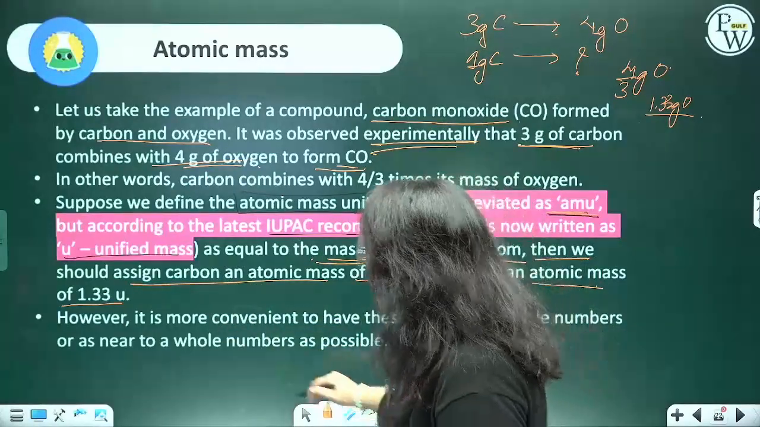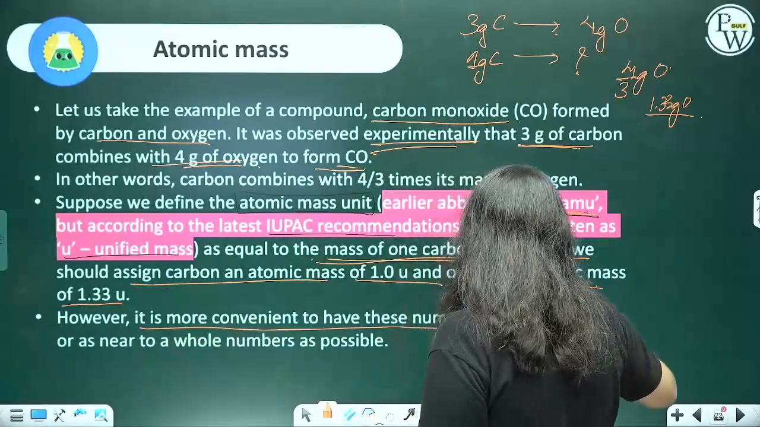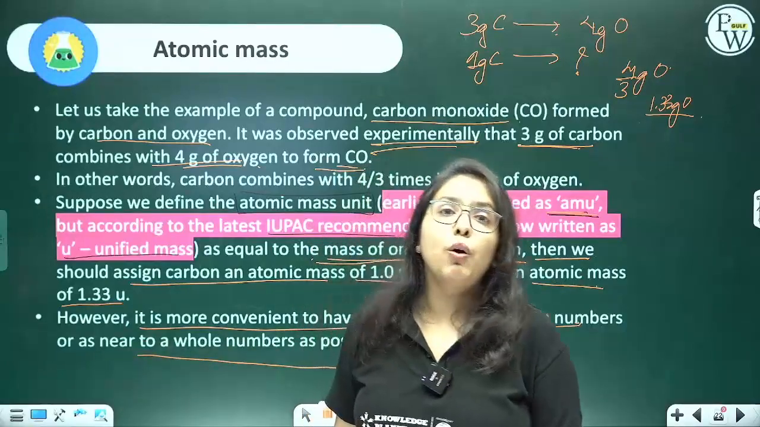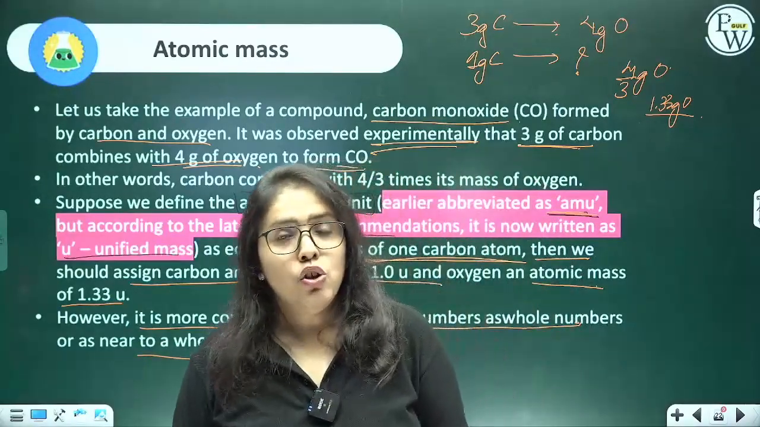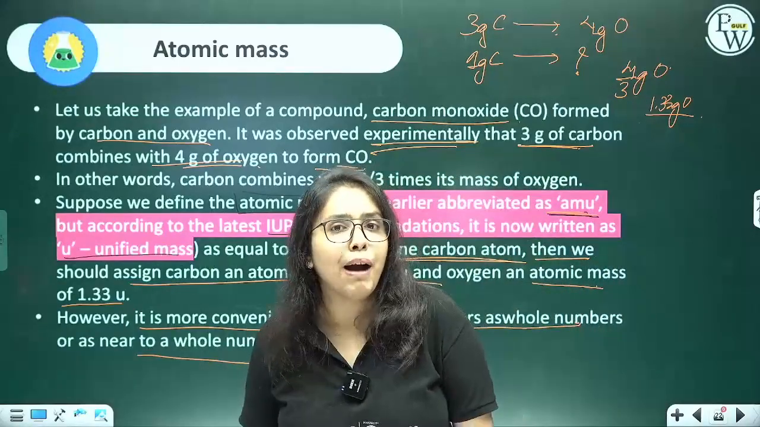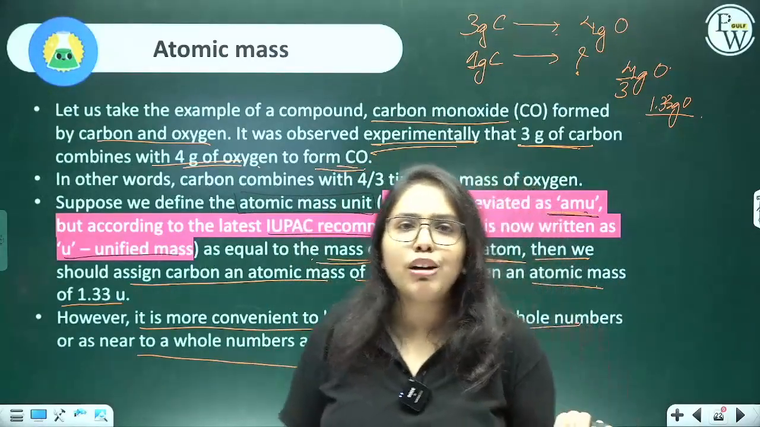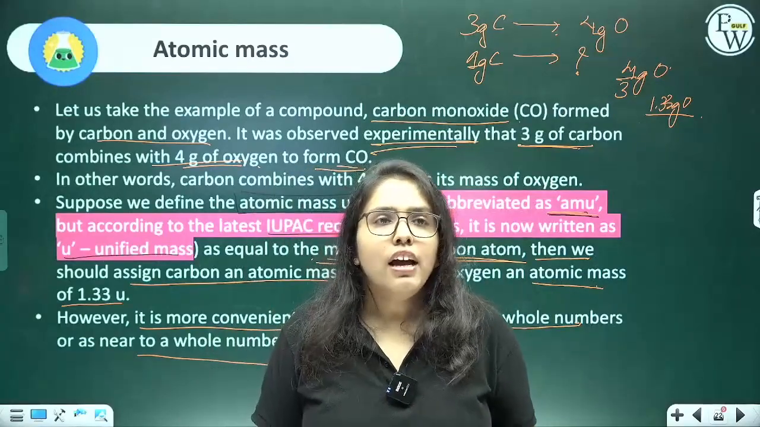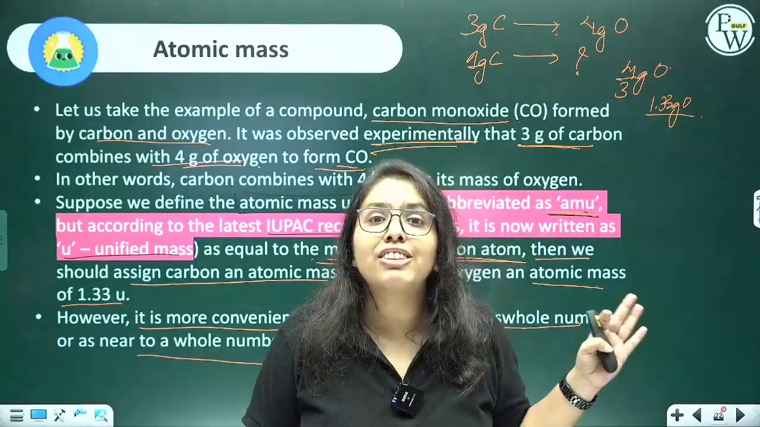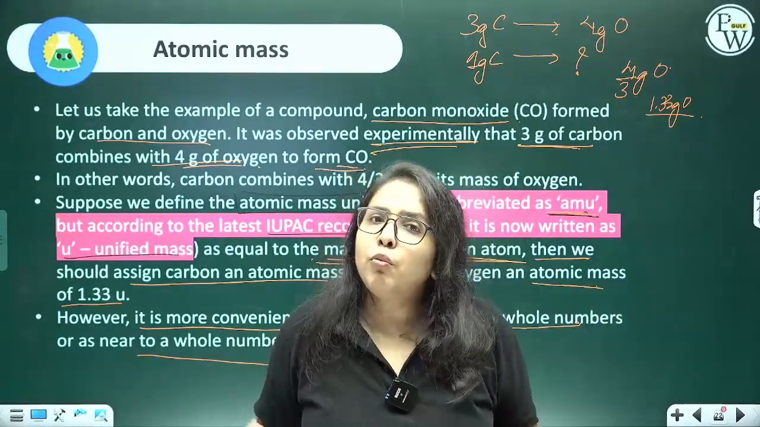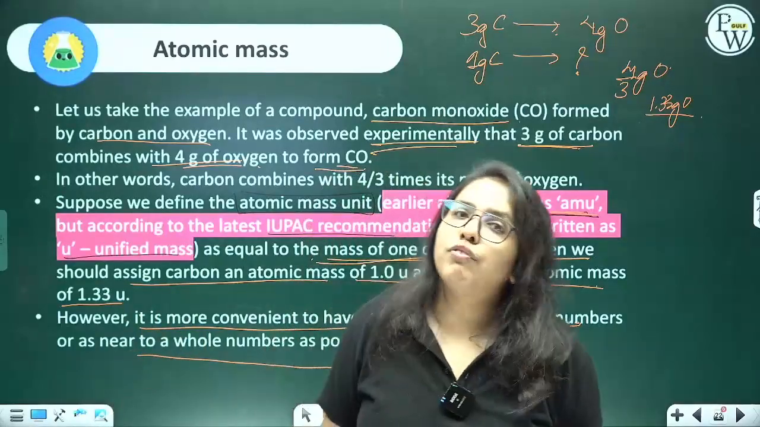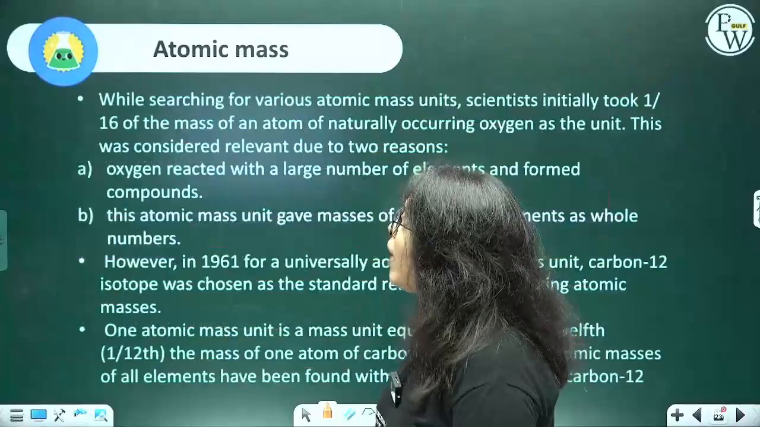However, it is more convenient to have these numbers as whole numbers, or as near to a whole number as possible. So, what do we do now? If we sit and start calculating with respect to compounds, then again we are getting different masses for different compounds. Here oxygen is 1.33 U, but in water, it's not the case. There it is going to be different. So, we need to have a reference. So, where did that come from?